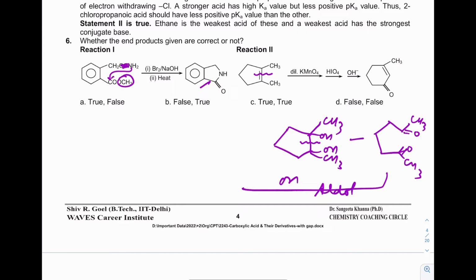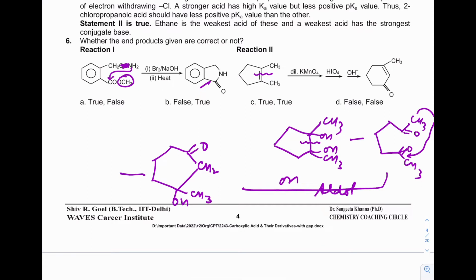In the aldol condensation, this methyl group will attack over here. The CH2 group will attack on this carbon and O changes into OH.